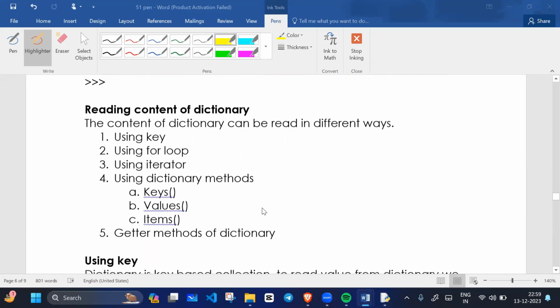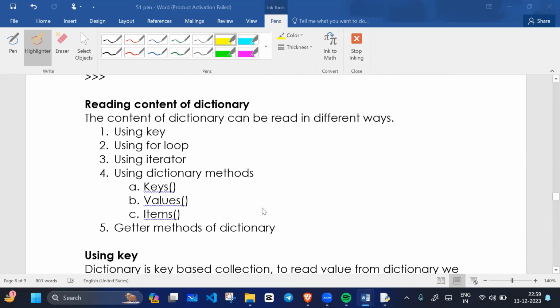All right, now we will learn about reading the content of a dictionary. How can we read the content of the dictionary? The content of a dictionary can be read in different ways. Using a key, we can read the content of the dictionary. Reading means we are printing. Using a for loop, we can print the content of the dictionary. Using an iterator, we can read the content of the dictionary.